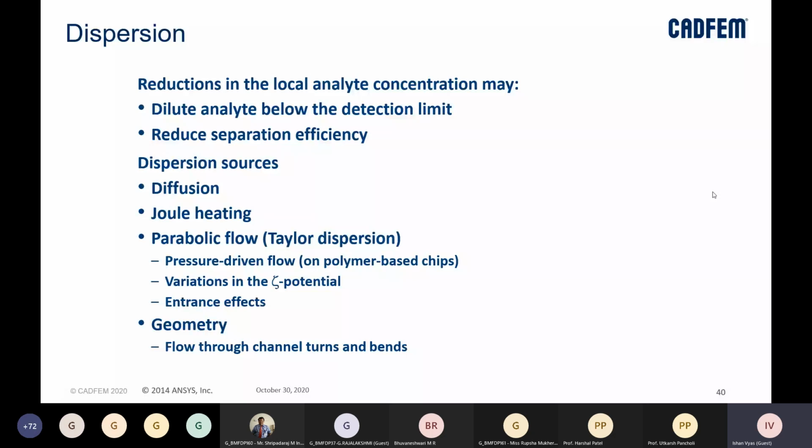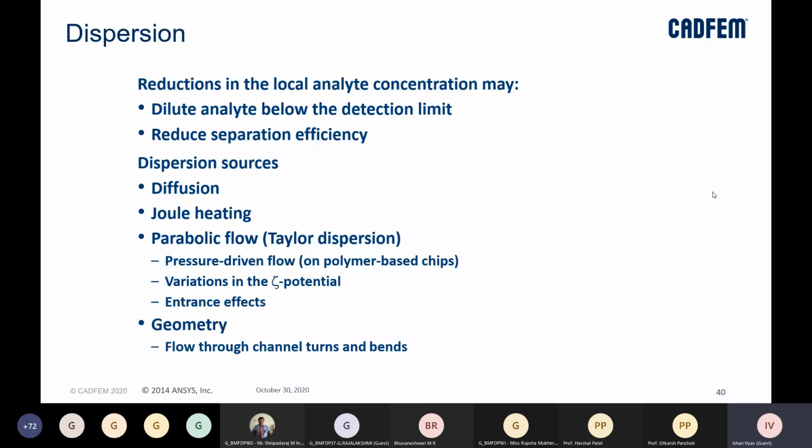Now there can be different reasons for dispersion as well, right? Dispersion can occur due to diffusion. There can be an inherent diffusion which is causing the dispersion to be there. Then there can be Joule heating, right? Joule heating basically can also change the behavior of the flow. Then parabolic flow, which is called Taylor dispersion. When there is pressure-driven flow on polymer-based chips, we find parabolic flow.